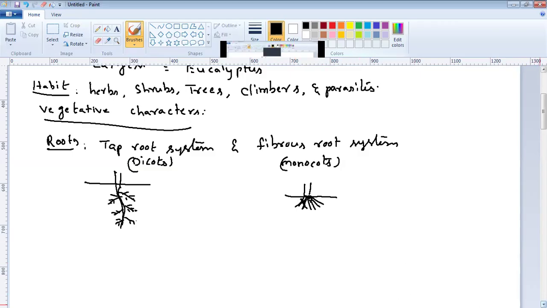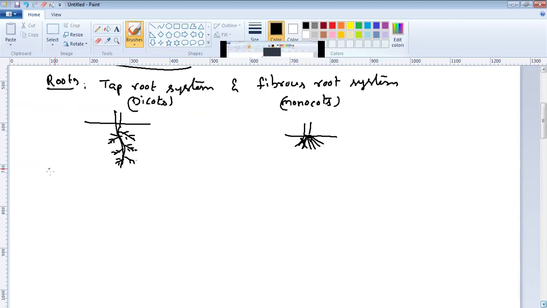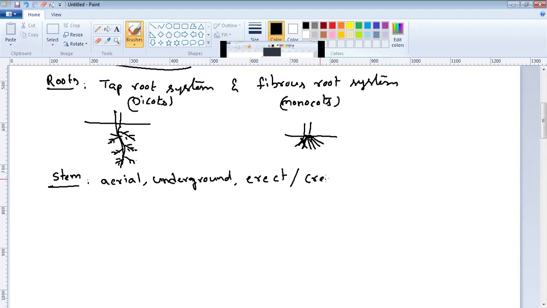Then come to the stem, another vegetative character. Stem may be aerial, or in some plants, it is underground, like a potato. Erect means straight, or creeping.